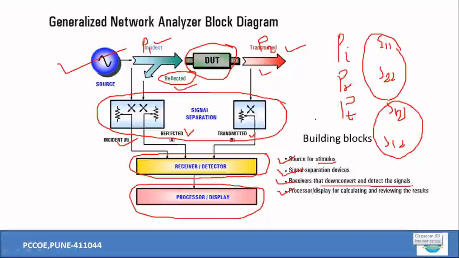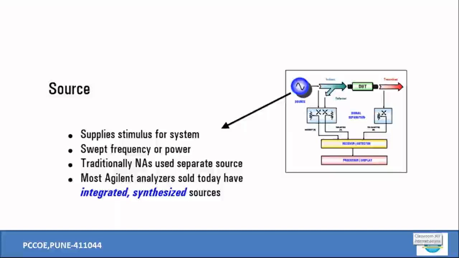But looking at it, the block diagram is very simple. You need the inherent source available over there. Then the device is introduced in the ports, or the ports available with the device. Then the incident power, reflected power, and transmitted power are to be separated out by means of some sort of separation arrangement. All these powers should be detected and received, and those can then be fed to the signal processing blocks, so that these powers are processed and appropriate results are developed on the screen. So these are the major building blocks of the network analyzer.